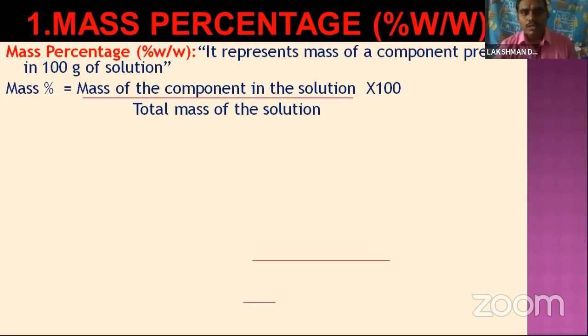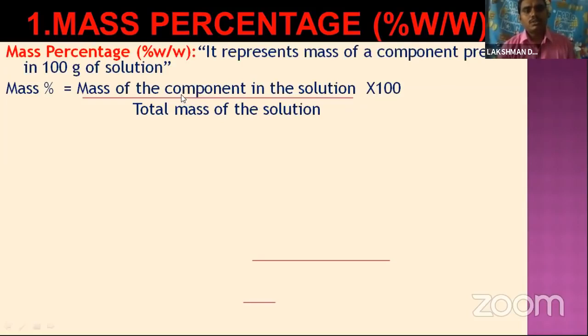Okay, that is one component. Total mass of the solution means the solution is made up of two or more components. Here the solution has maybe two components, one is a solute and another is a solvent. So in the numerator we take only one component, that is the solute, and in the denominator both solute and solvent are taken.